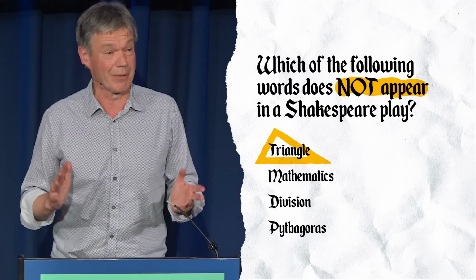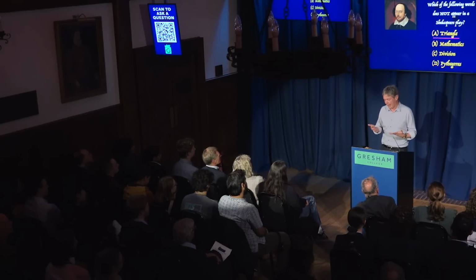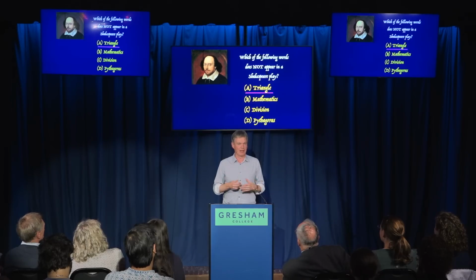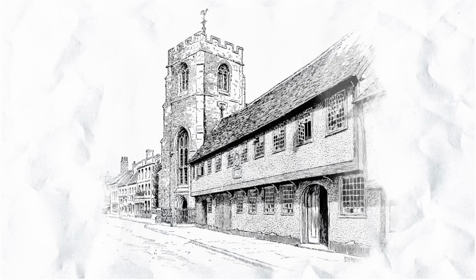Despite the fact that many people say his plots are based around love triangles, there is no mention of the word triangle. Why not? Because he would not have studied any geometry is one reason. That is not a subject he would have encountered. Some of you will be thinking, what was he doing working out the hypotenuse of a right-angled triangle then? Actually, the reason why he mentions Pythagoras is to do with some of the strange mystical beliefs that Pythagoras had. But nonetheless, it is a maths word. But the other two are definitely mathematical references.